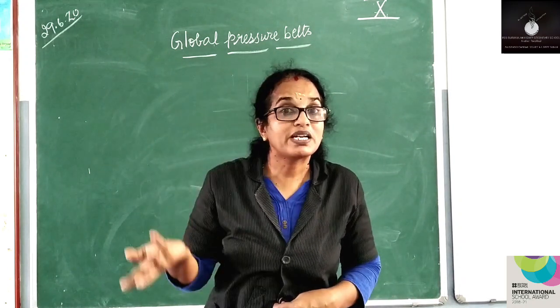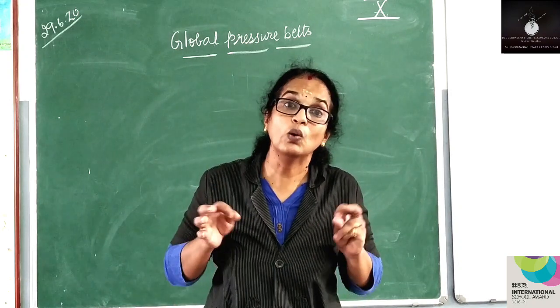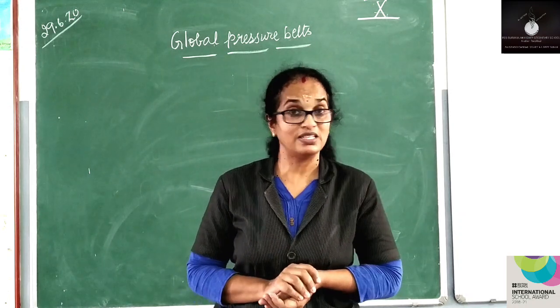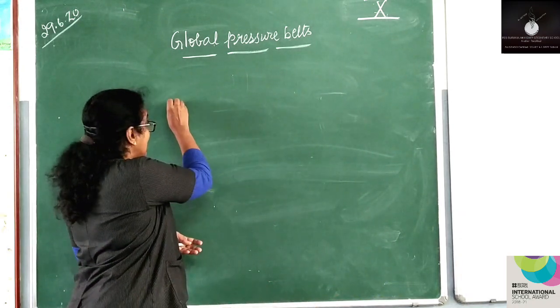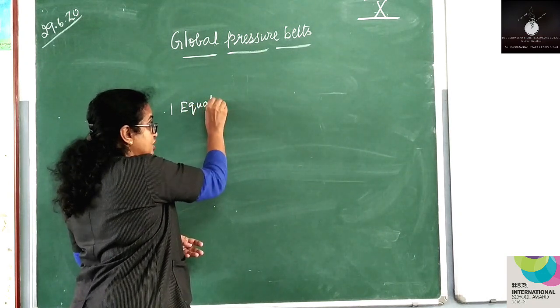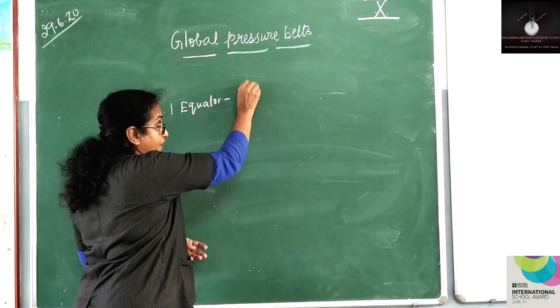So what pressure is felt? The low pressure is felt. So what is the pressure over there? Low pressure is felt. So the first pressure belt is the equatorial low pressure belt. What is the latitudinal zone? That is between 5 degrees.